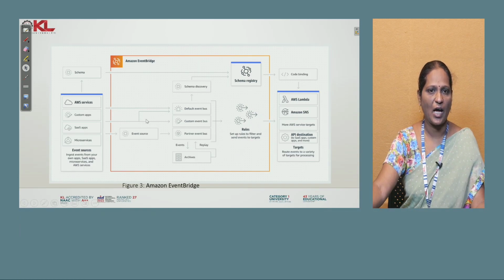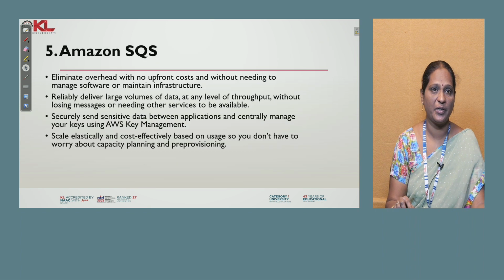So once the events happen, they are categorized into any one of the three according to the rules mentioned. All this can be given as an input for other AWS services, mostly application integration services like SNS, SQS and the Lambda service for executing your events. So this is how EventBridge works. The input for EventBridge is the event sources where the events are generated, and the output is given to AWS application integration services. It is not limited to these; you can take any application integration service. So this is how EventBridge works.